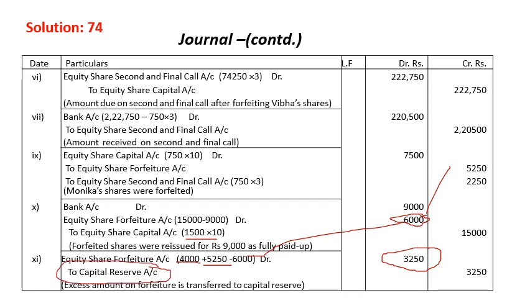That is the question for this 74. Moving on to the next question.